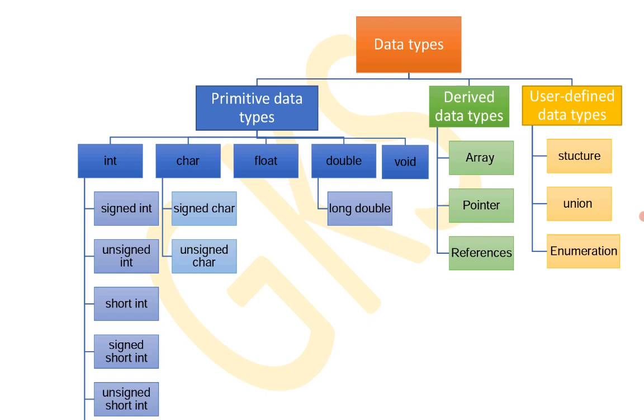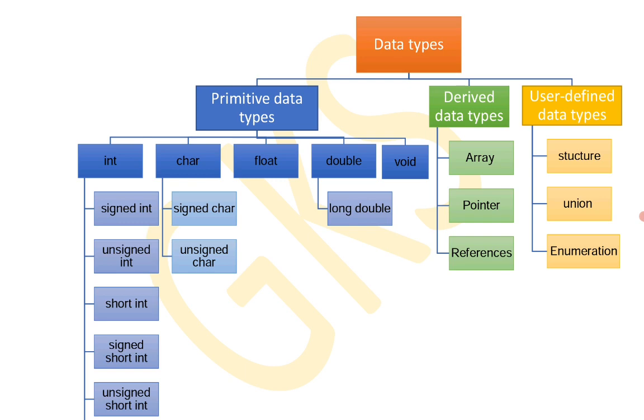Void is a data type which doesn't return any specific value, or which doesn't have any specific data type. Void is generally used to return null values. Whenever we don't require any variable with any specific data type, we may use void.